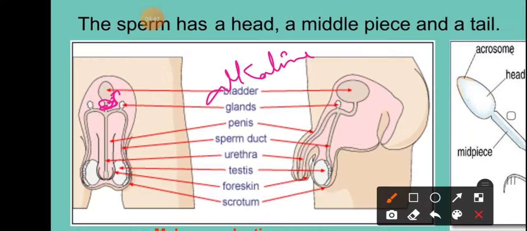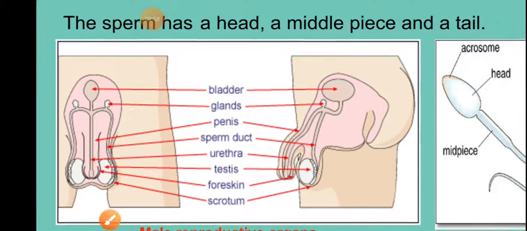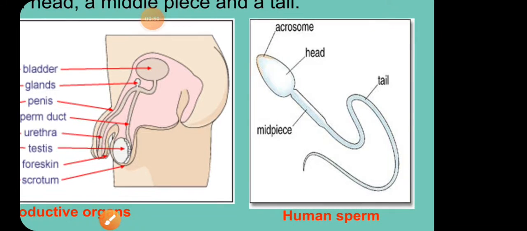And now the third glandular structures, which we call the bulbourethral glands, are the glands that help the sperm cells by acting as a lubricant. Okay, so now let us see even the structure of the sperm.